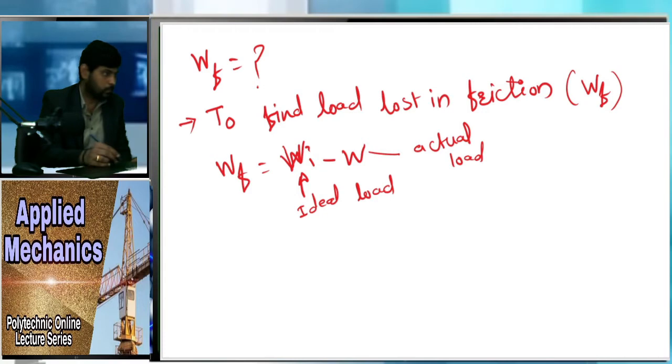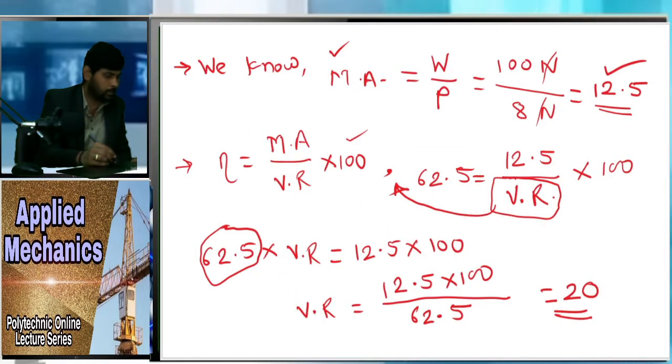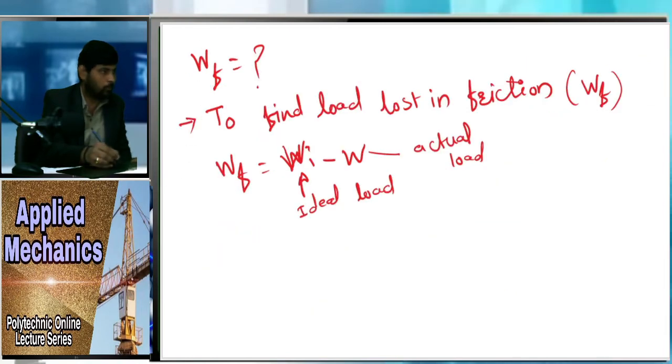Here you can see this is our problem. What it said: load lost in friction 62.5%. Now WI we can also calculate by using a formula. What formula can we use?